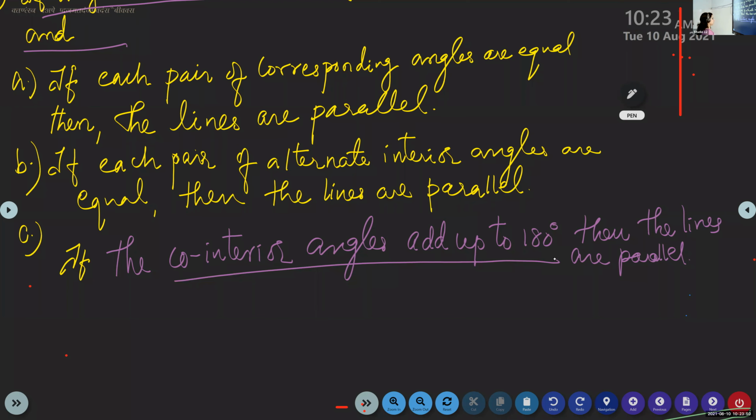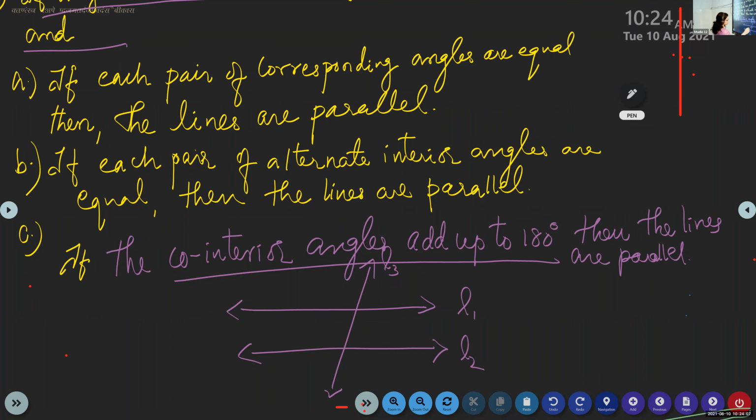See, suppose you are drawing two lines, any two lines are given to you, L1 and L2, and they are cut by a transversal, L3. Now you are given like this: this is 120 degrees and this is 60 degrees.